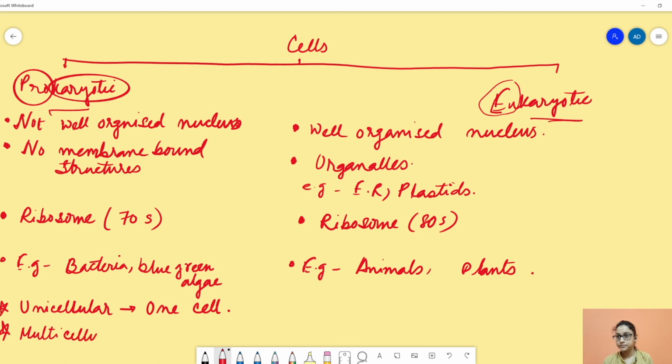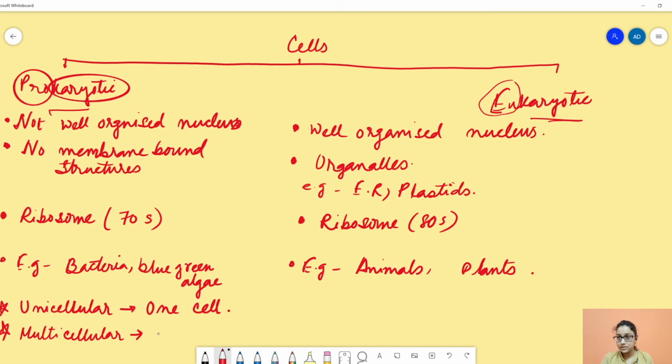Multicellular organisms have multiple cells, and the advantage of having multiple cells is that labor is divided among the different types of cells.